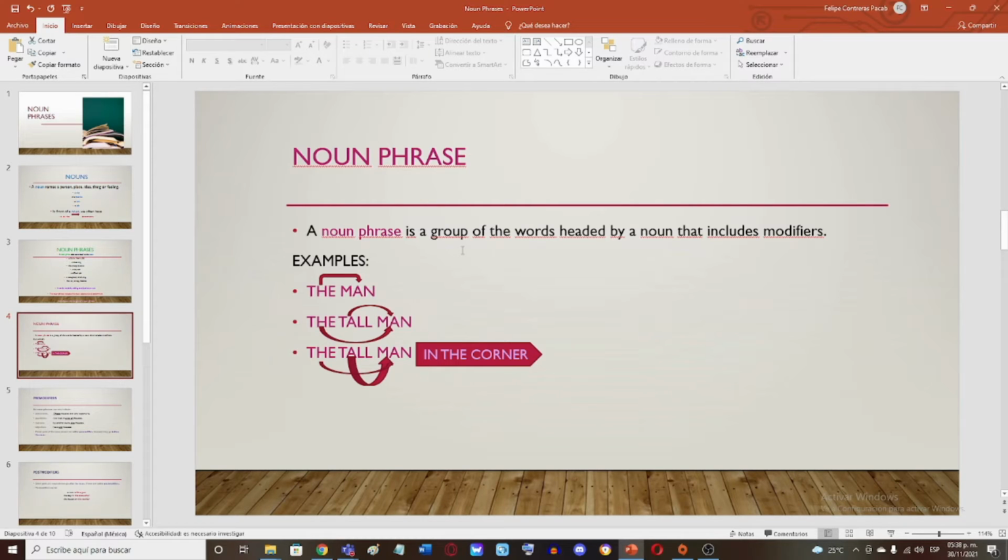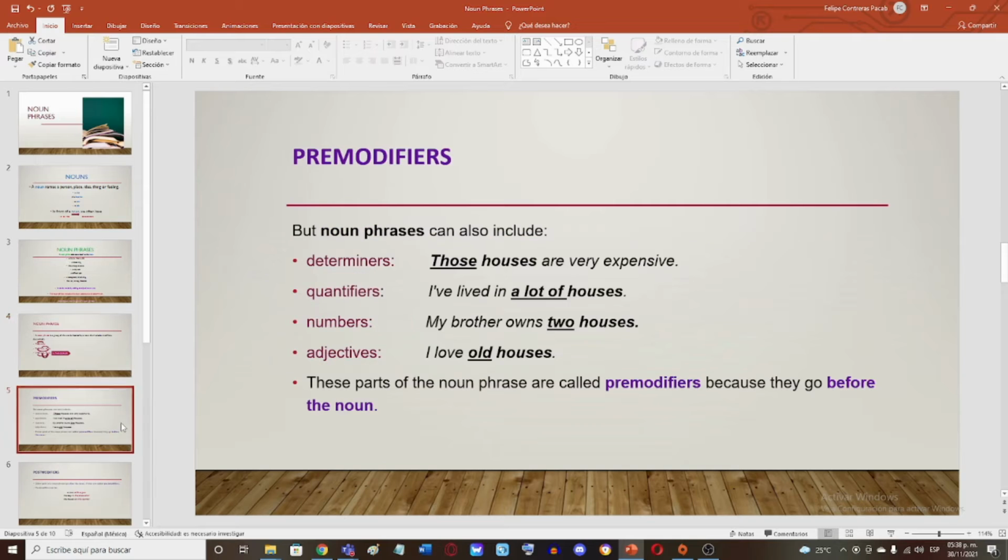An example could be a red car in the parking lot. You see what I did there? I added an adjective, which is the red car. And the adverb, or at least the location, will be the parking lot. That is the modification that we need to do to make a noun phrase,